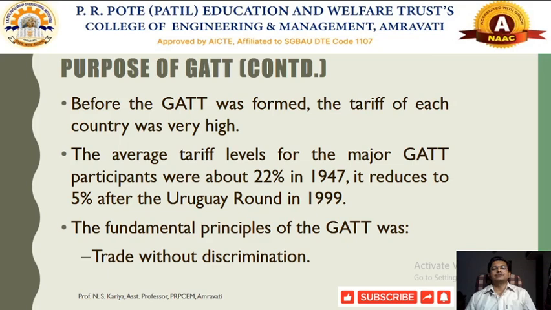But after the Uruguay round and the formulation of the WTO, or the conversion of GATT into the WTO, most of the countries reduced this tariff to 5%. Once the tariff has been reduced, this will be helpful in promoting international trade, as these taxes, duties and other sorts of restrictions have been reduced.